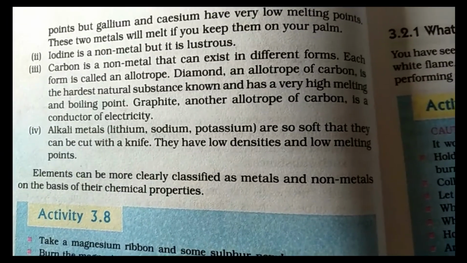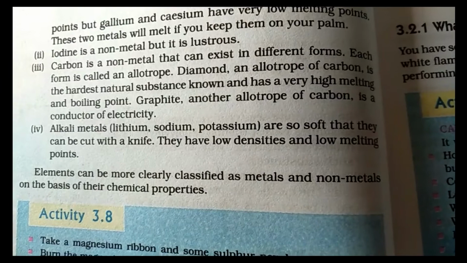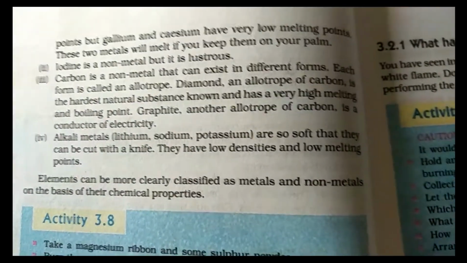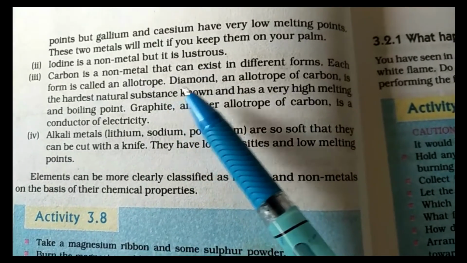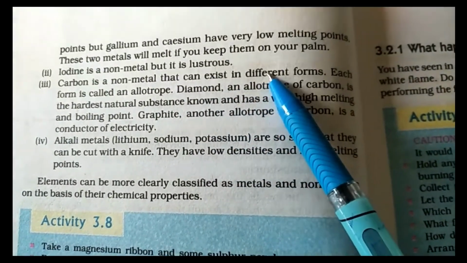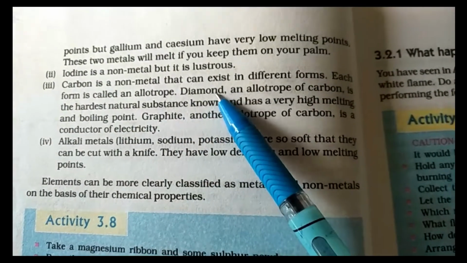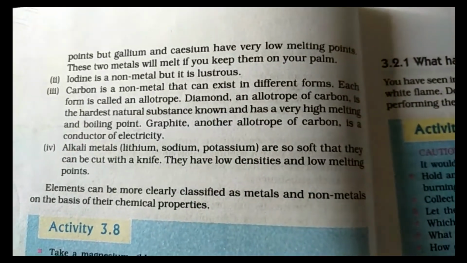Carbon is a non-metal that can exist in different forms. Each form is called an allotrope. Carbon has three allotropic forms: the first is graphite, the second is diamond, and the third is fullerene.